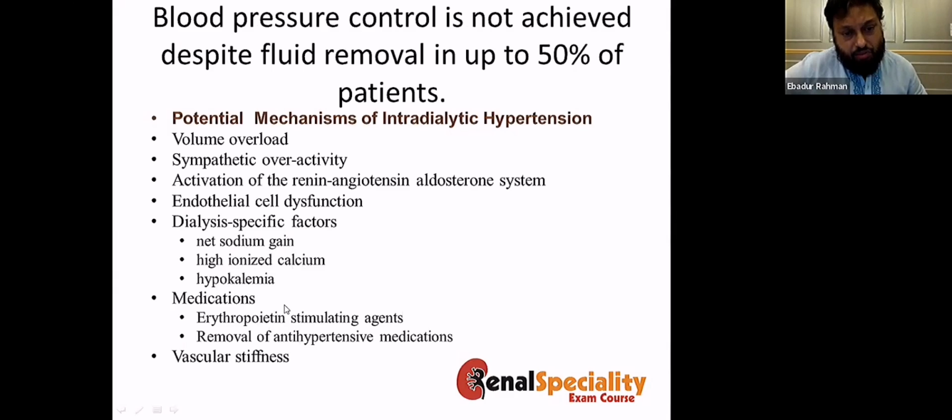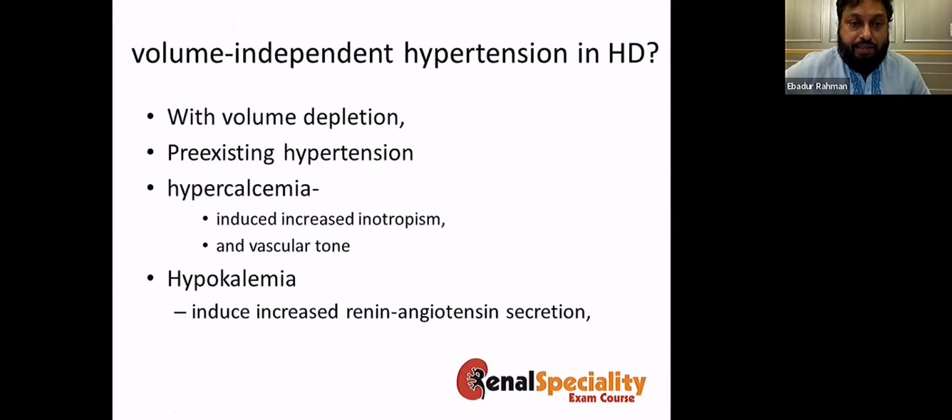Again, erythropoietin during the dialysis and removal of antihypertensive medications can all cause intradialytic hypertension. There is one phenomenon which is known as volume-independent hypertension in dialysis. In these patients, they actually have volume depletion. Despite that, they are getting hypertensive episodes during dialysis.